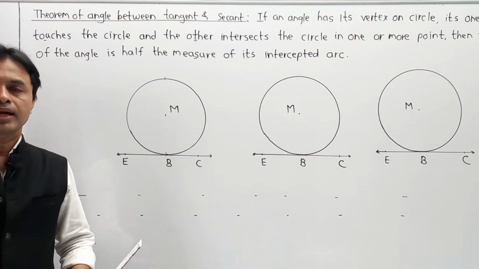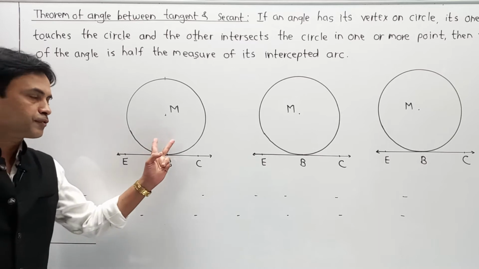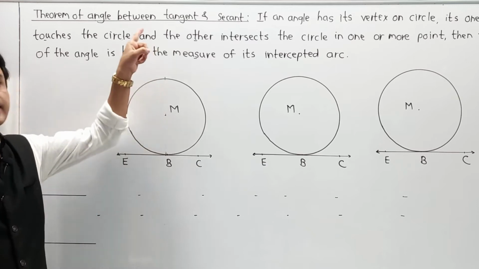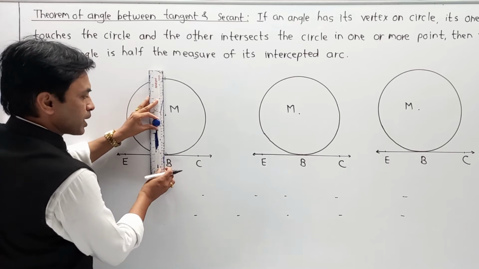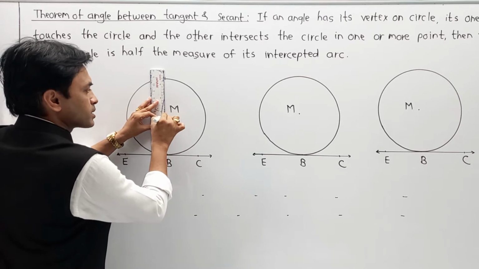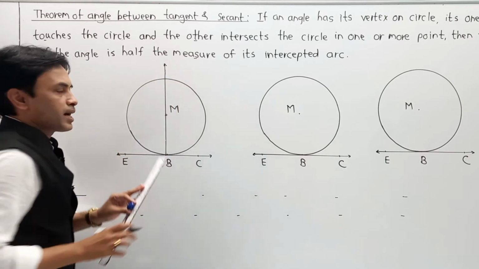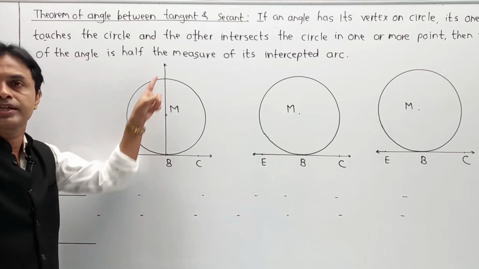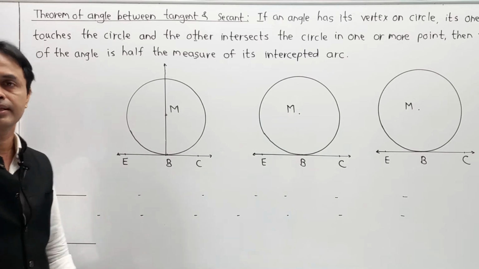Hello friends, I have already given a declaration in front of you, but what does that declaration mean? Let me clarify. In the first case, we are going to join M with B, or B with M, and extend it over here. No doubt, definitely it acts as a diameter. So here I am going to draw one line joining B and M, that is nothing but the radius of your circle. Extend it above over here, and as this line touches the circle in two different points, first point, second point, it is nothing but a secant, and EBC is the tangent. That's why this theorem is called the tangent secant theorem.